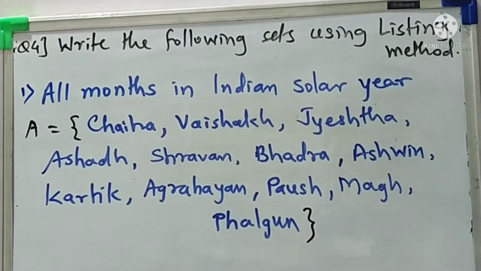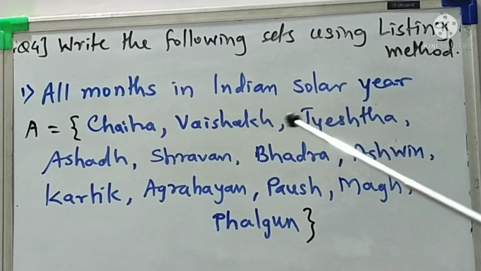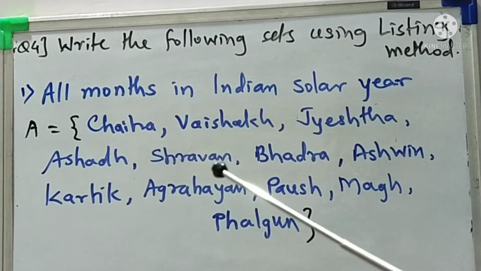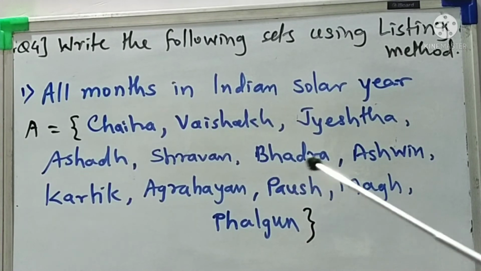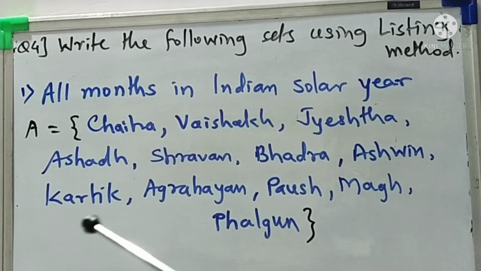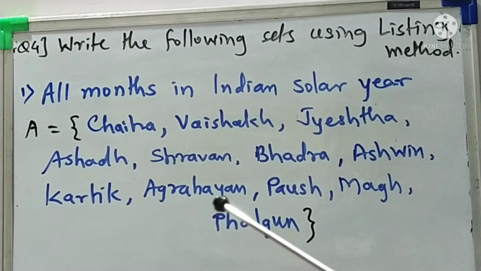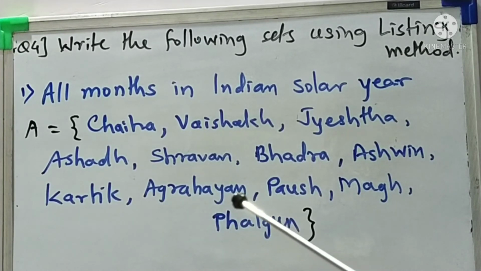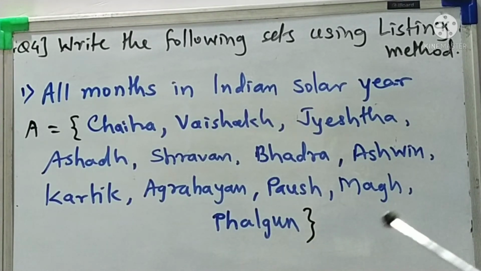So like this we write down those 12 Marathi months as Chaitra, Vaishak, Jyeshtha, Ashad, Shravan, Bhadrapad, we can write it as Bhadra, Ashwin, Kartik, Margashirsh. Margashirsh is also known as Agrahayan, Paush, Magh and Falgun. Okay, so like this you have to write down our 12 Marathi months as the Indian solar year. Okay students.